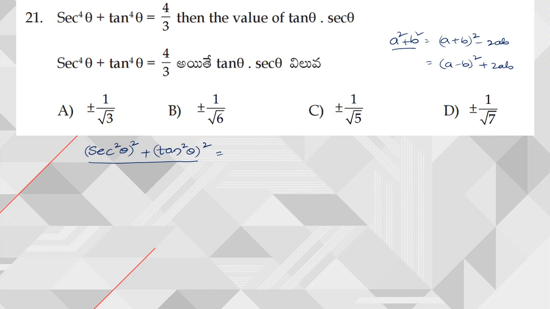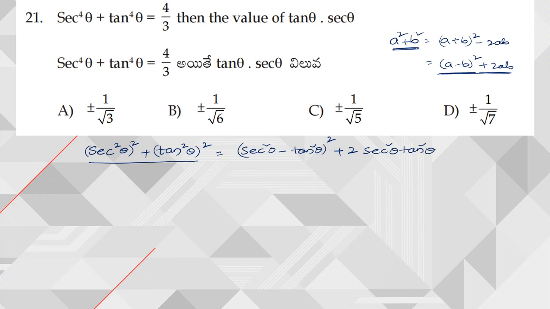We know the identity of secant theta and tan theta: secant square theta minus tan square theta is equal to 1. So we need to make use of this equation here. So a square plus b square, I need to write as secant square theta minus tan square theta whole square plus 2 times secant square theta into tan square theta.